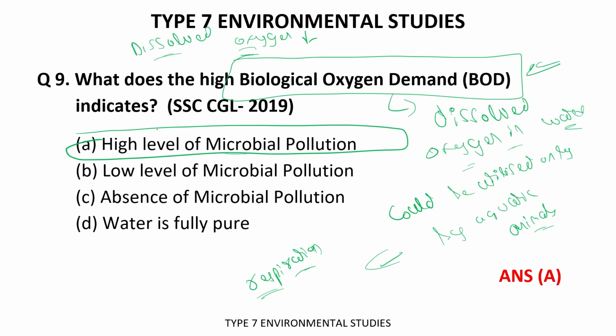The aquatic animals, because they will receive low or no oxygen to perform the respiration process, and eventually they will die, which will impact the biological balance of Earth. Okay, so now I hope you have got the concept.